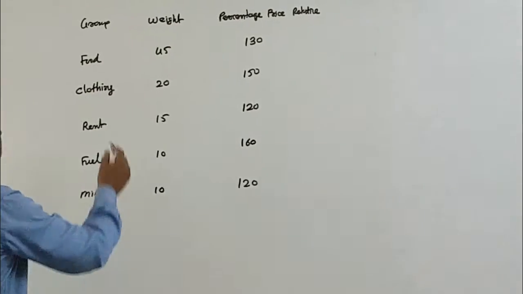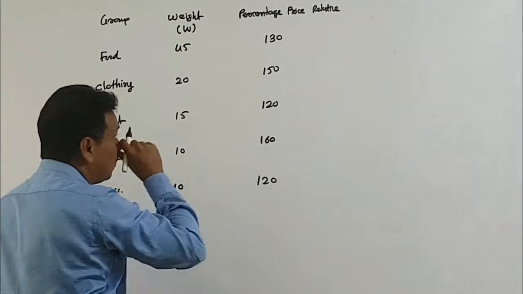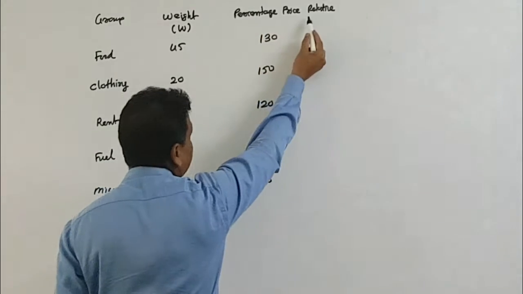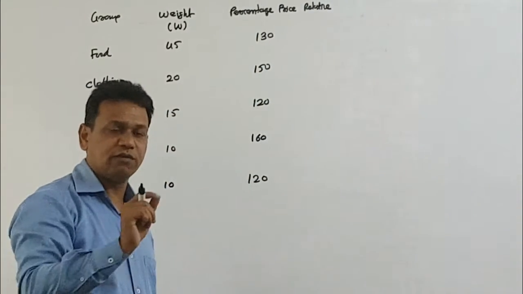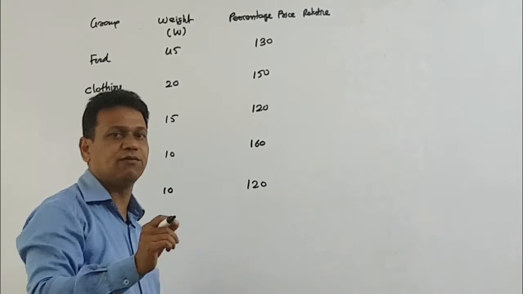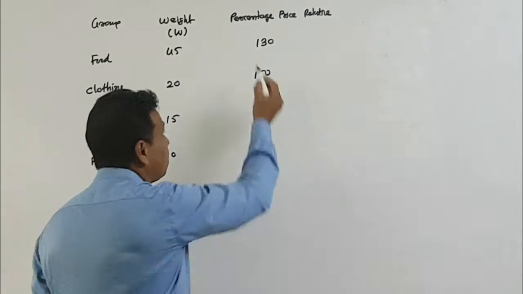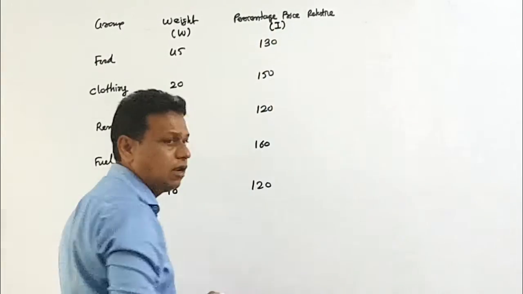My dear friends, see the group is available. Rate, so I would like to use as W. Then percentage price relative. My dear friend, price relative means P1 by P0. It is converted in percentage, so it is mentioned P1 by P0 into 100. So simple, it is nothing new. It is an index number, so you can mention over there I.